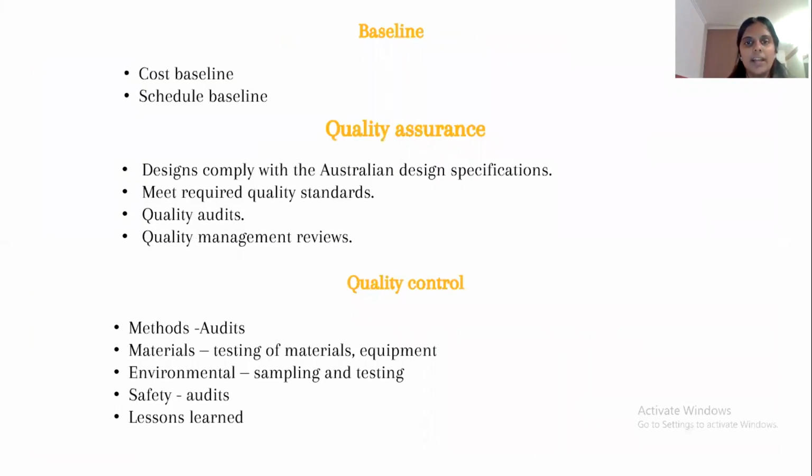For schedule and cost baseline, the project is estimated to be completed in 275 days with an overall budget of 112 million Australian dollars approximately. The actual schedule and cost is compared with these baselines, and if it exceeds them, the proper control measures will be taken and the appropriate stakeholders will be notified. Some of the important quality control and assurance measures that we have taken are conducting quality management reviews, field inspection by the supervisors, and applying lessons learned previously, etc.